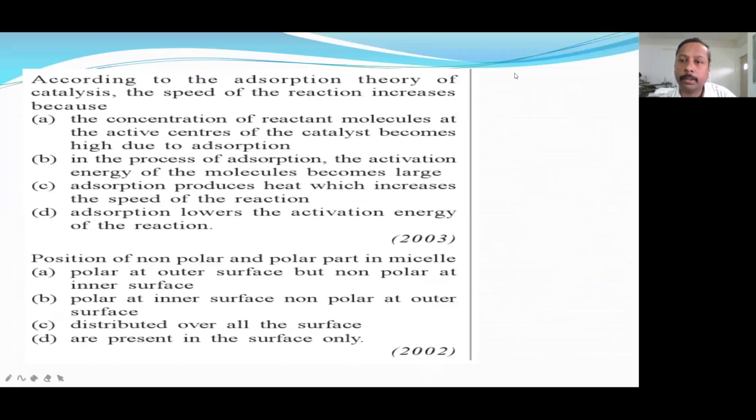Okay, next question. According to the adsorption theory of catalysis, the speed of reaction increases because it lowers the activation energy. Because during adsorption, heat will be released, so that released energy will be subtracted from the activation energy. That's why option D.